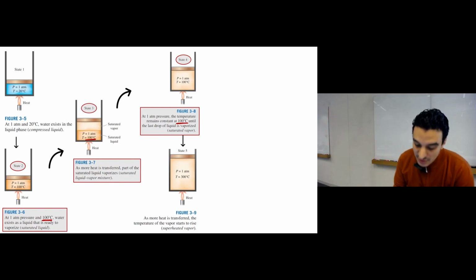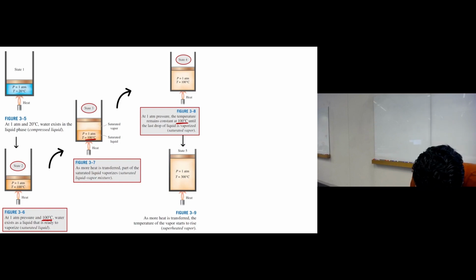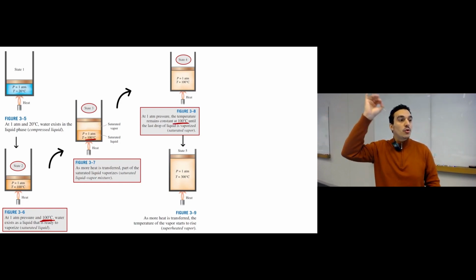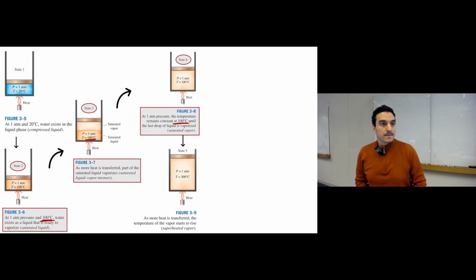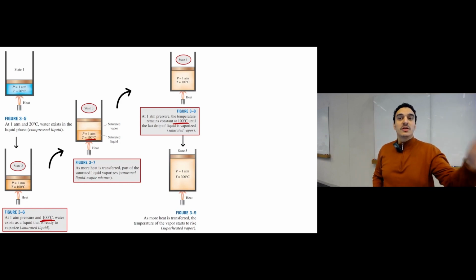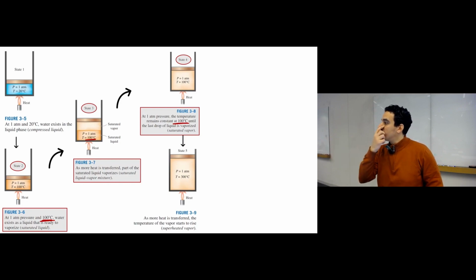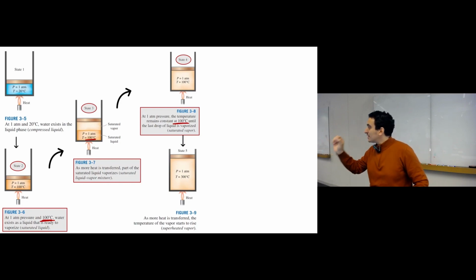But for pure substances, and this is something only happening for pure substances, phase change occurs at a fixed temperature. At this specific temperature, complete phase change will happen. At 99.9, this is 100% liquid. At 100.01, this is 100% vapor. So only at this temperature, 100 degrees Celsius and 1 atmosphere, do we have phase change happening for water.